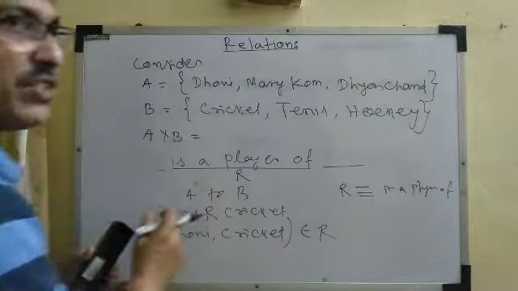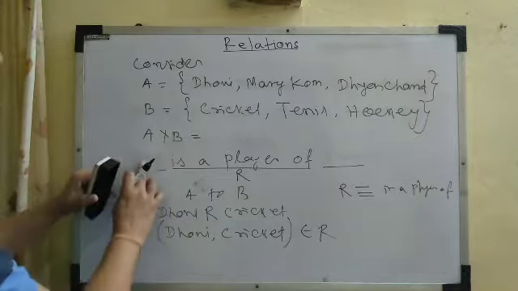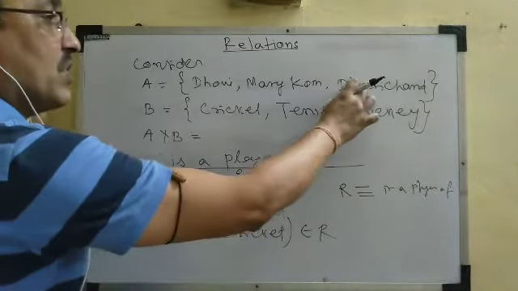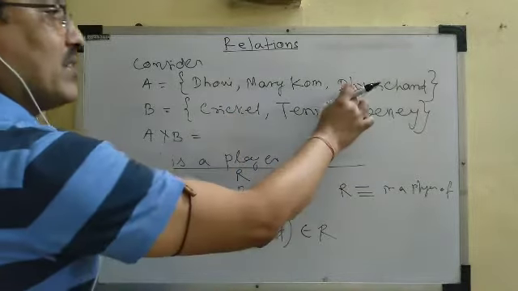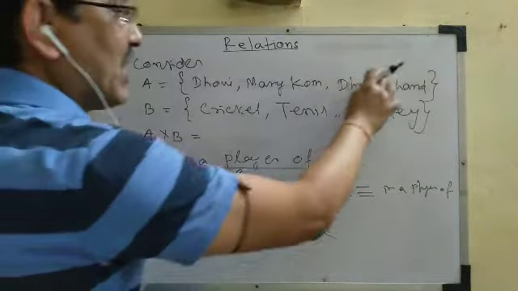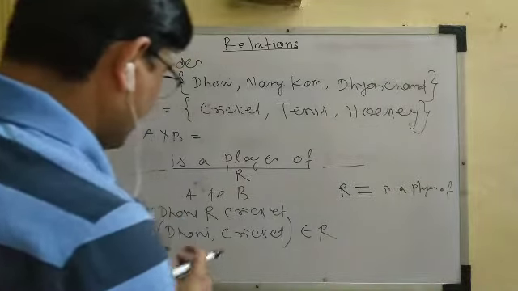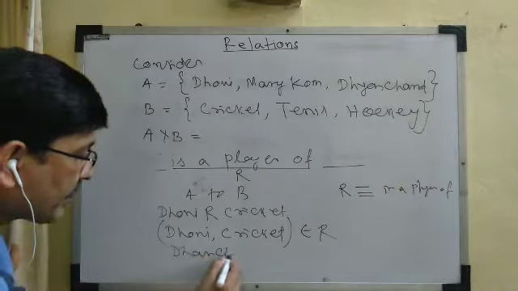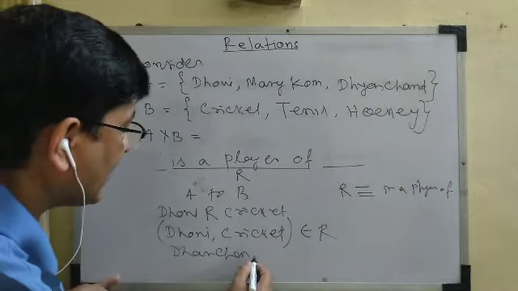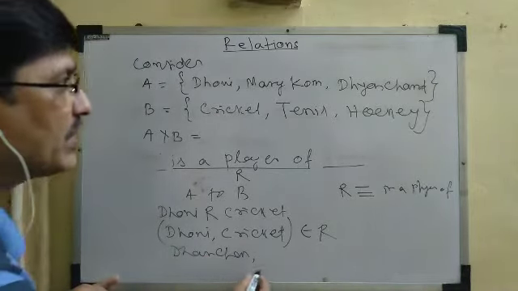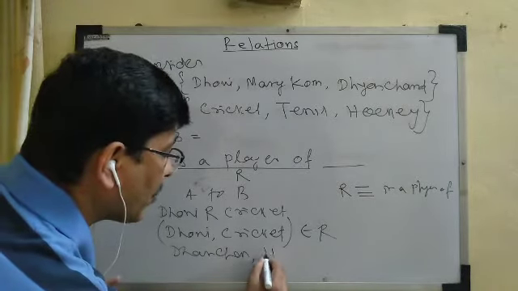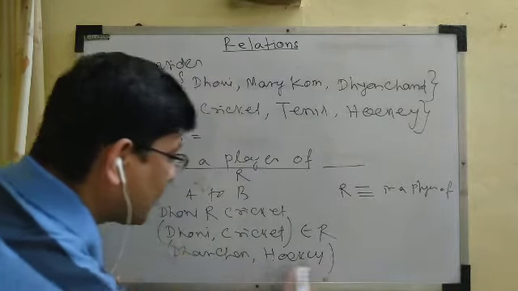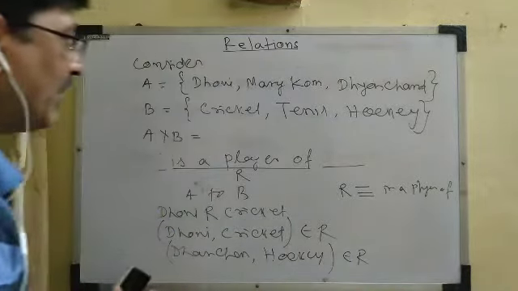Let us consider Dhyan Chand. Is Dhyan Chand a player of cricket? No, Dhyan Chand is not a player of cricket. So Dhyan Chand is not related to cricket, not related to tennis, but Dhyan Chand is related to hockey. So we can write Dhyan Chand is related with the relation R with hockey. The ordered pair (Dhyan Chand, hockey) belongs to R.